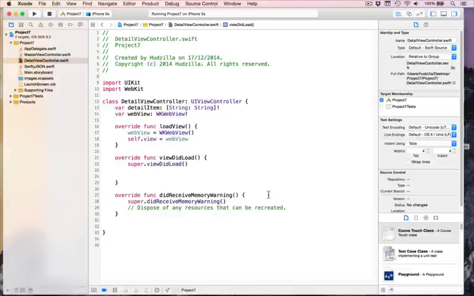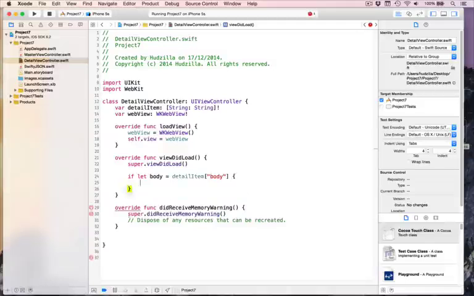So what we are going to do first is pull out the body of our dictionary. So we'll start off in viewDidLoad, if let body equals detailItem body, like that. So if we've managed to find body text in our thing, which should be always there, then we're going to create some HTML, var html, and it's going to be a string, which is open brackets html, like that. Then we're going to do tons and tons of lines of HTML, well, maybe 10 or so perhaps. Each time using plus equals, add and assign, just so it's all neatly in different lines. There are more efficient ways of doing it, but actually this is the simplest way at this time.